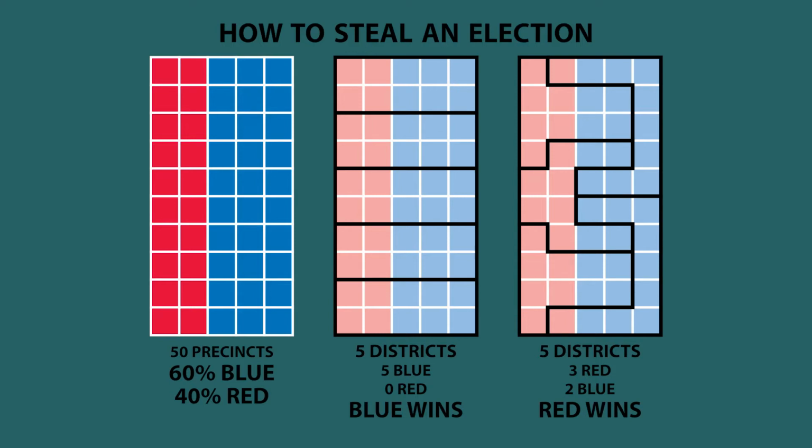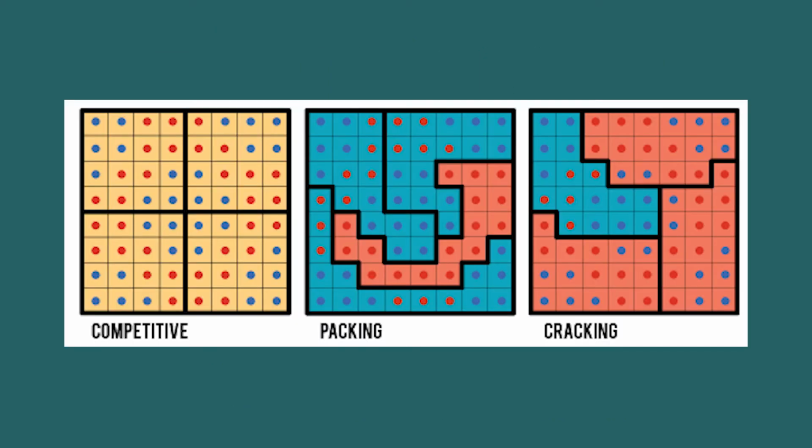Gerrymandering and redistricting are two different things. Redistricting is the redrawing of electoral district lines, and gerrymandering is the practice of redrawing those lines to establish an unfair political advantage by manipulating the boundaries of said electoral districts. There are four main strategies for gerrymandering, but only two are commonly talked about: packing and cracking.